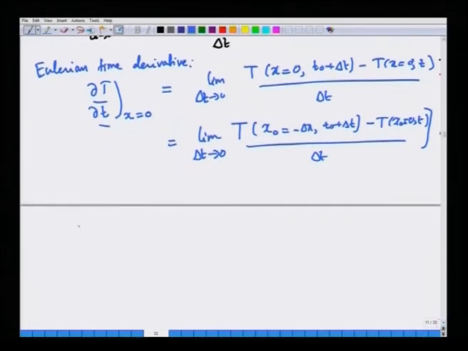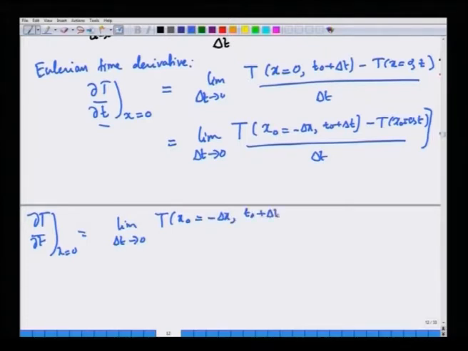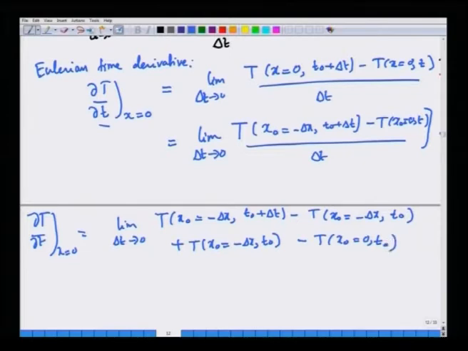So this is the partial derivative. The normal partial derivative at x equal to 0 is given by the limit delta t going to 0. Now I am going to add and subtract a term which will help us identify the relation: T of x naught is minus delta x, t naught plus delta t, minus T of x naught is minus delta x, t naught, plus T of x naught is minus delta x, t naught, minus T of x naught is 0, t naught, divided by delta t.